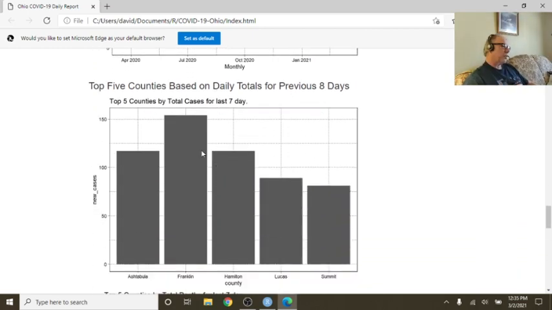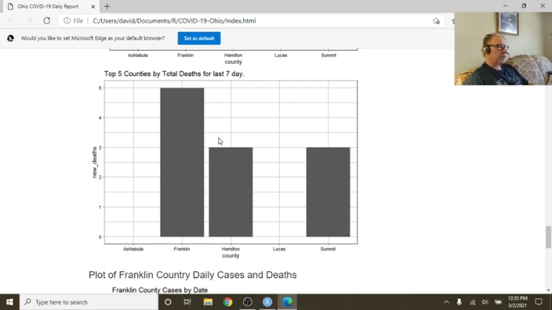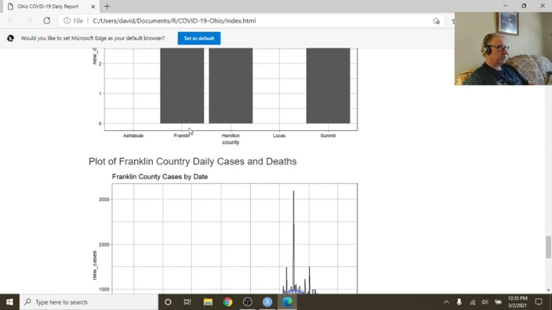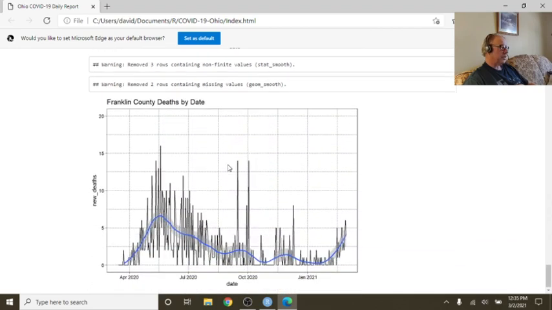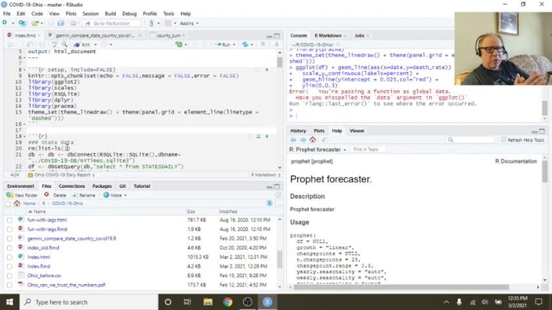Now these are the 5 counties with the most cases in the last 7 days. Franklin had the most, there were 150 cases. Deaths in the last 7 days, Franklin had the most deaths with 5 deaths. This is Franklin County's cases. You can see the cases are continuing to decline, but you can see deaths are starting to climb back up towards 5 deaths per day now. So that takes care of the report for the Buckeye State for today.